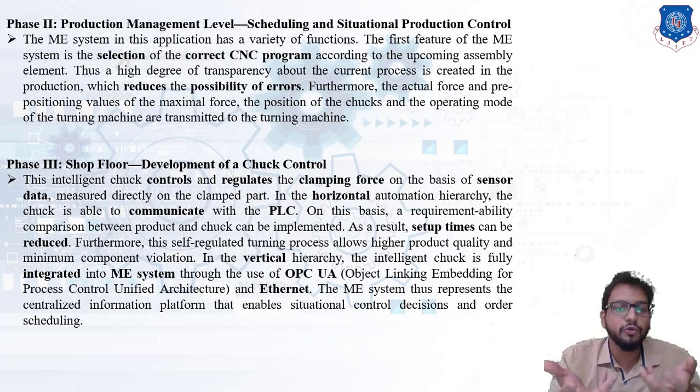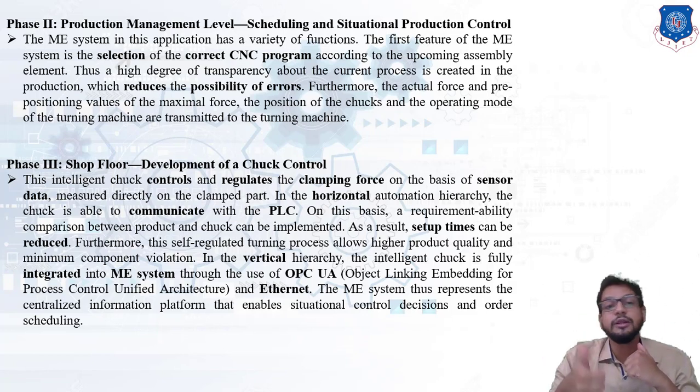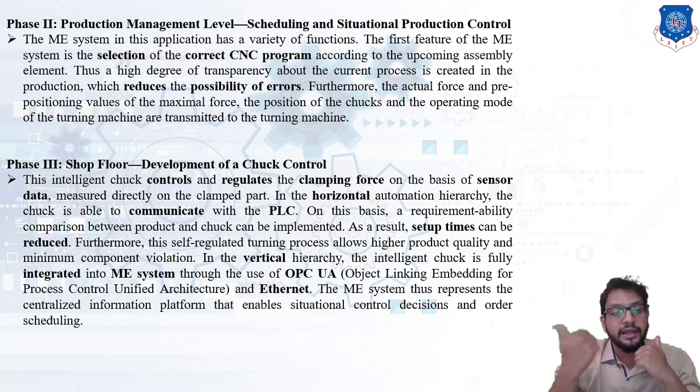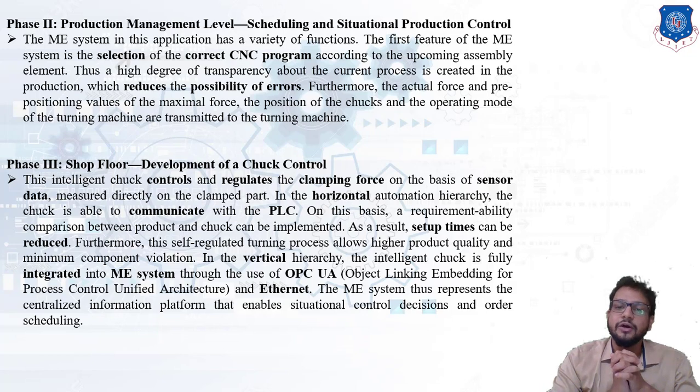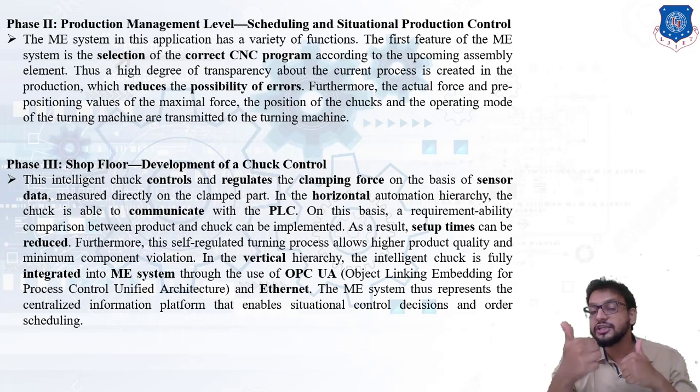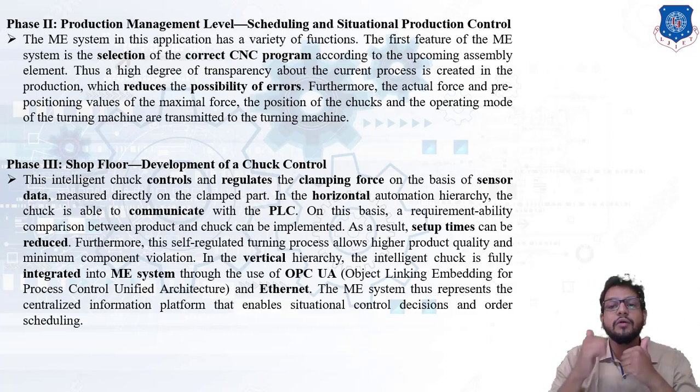So what is the benefit of doing this? The setup time will be reduced. The clamping time will definitely reduce, which is a non-productive time, right? So this is a benefit. Furthermore, this self-regulated turning process allows higher product quality and minimum component deviation. So along with the reduction in setup time, it allows high product quality as well as minimum component deviation. Okay, the next requirement is the vertical hierarchy.